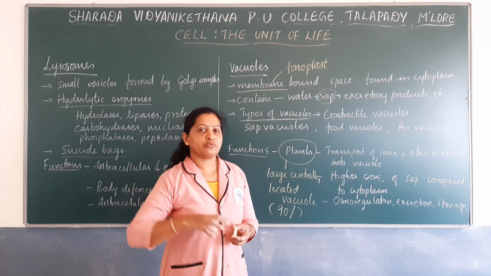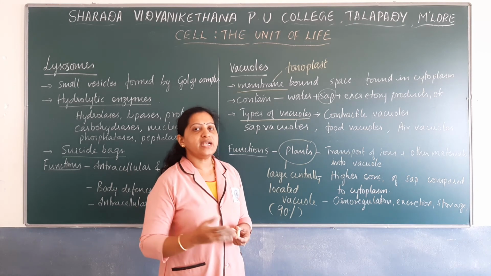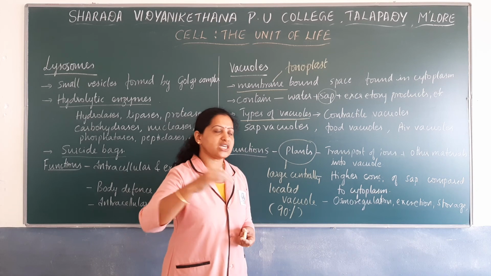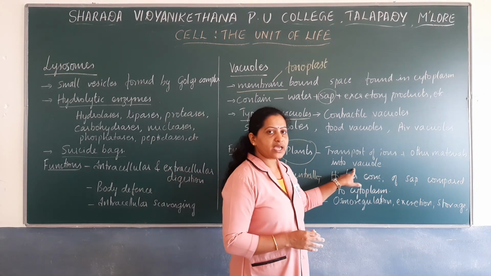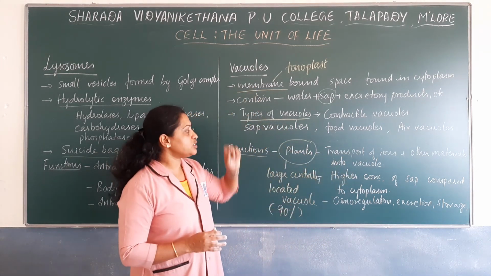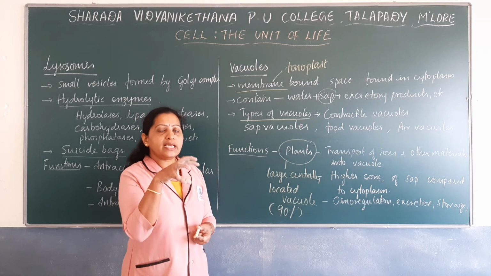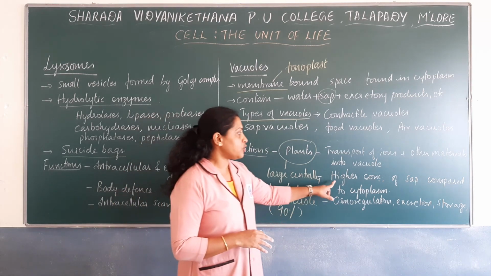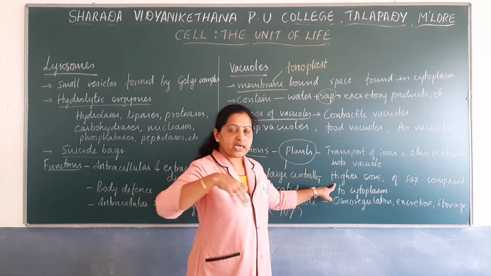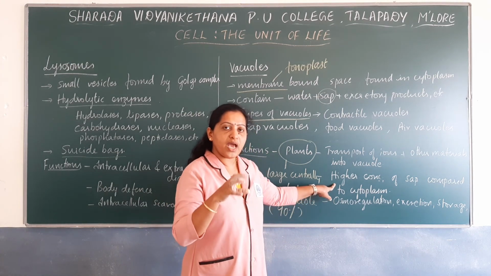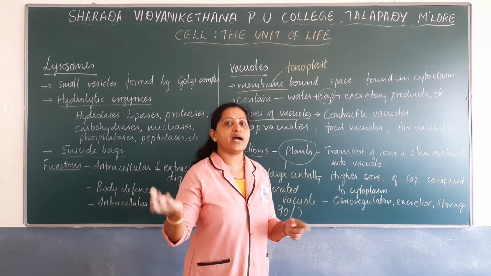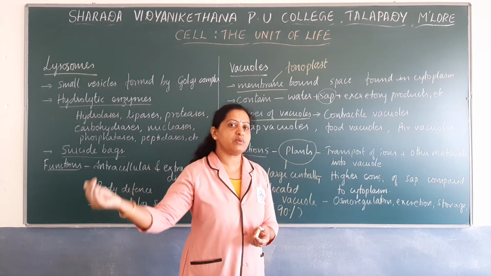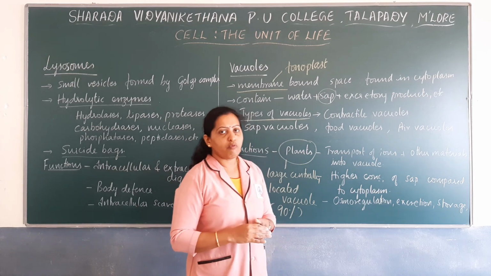If the cytoplasm has varied concentration of ions or other components, they will be transported into the vacuole through the membrane known as tonoplast. Inside the vacuole, the sap will have a higher concentration when compared to the cytoplasm, because ions and various components are transported into the vacuole.